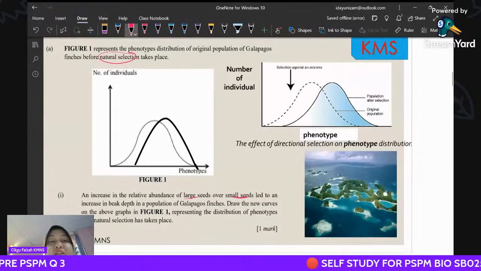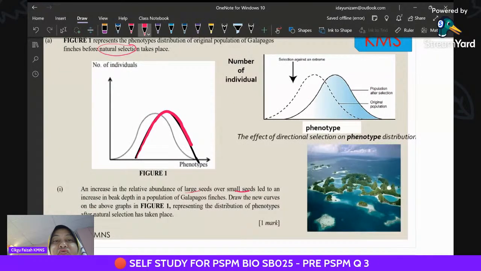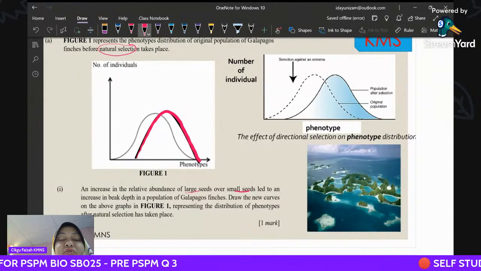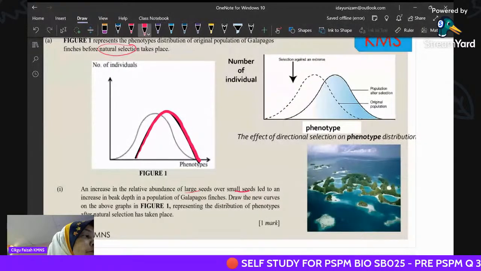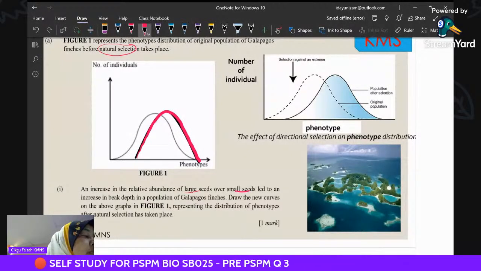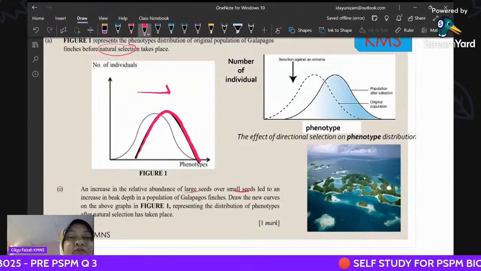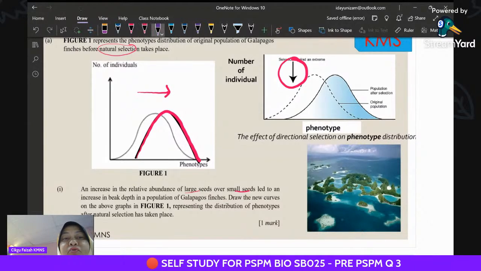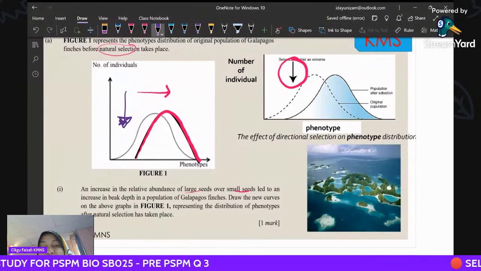Your answer is to sketch the curve. You can see here the normal curve, and it will go against the intermediate and the other extreme. So this is directional. If you are asked to draw the pressure, this is the pressure, the arrow here. That is Selangor, number one.